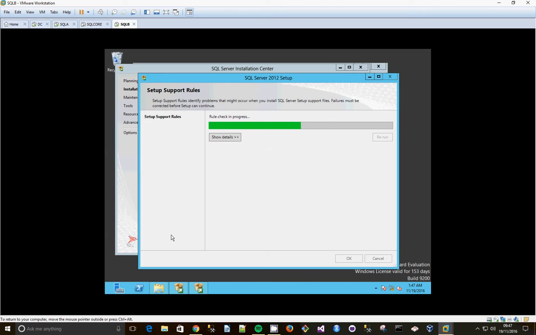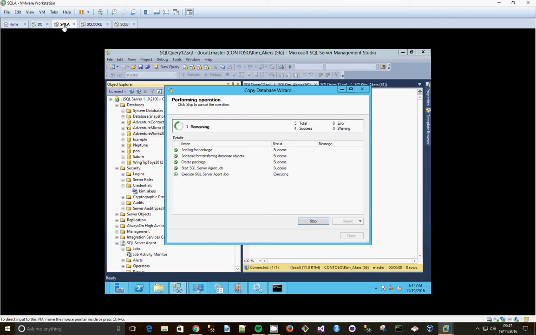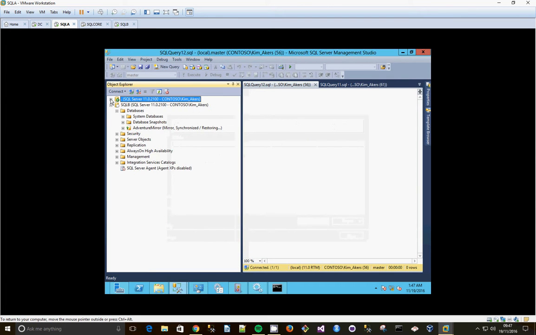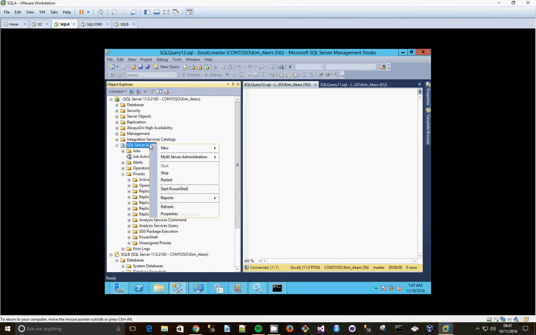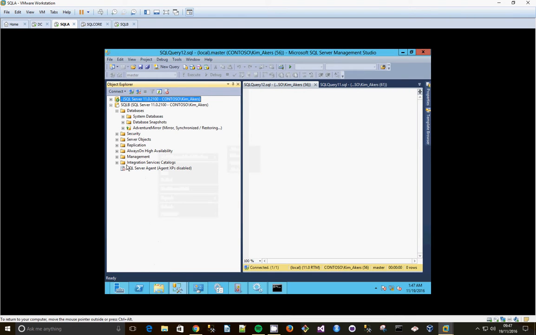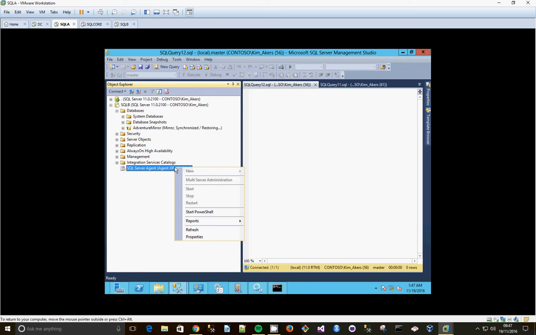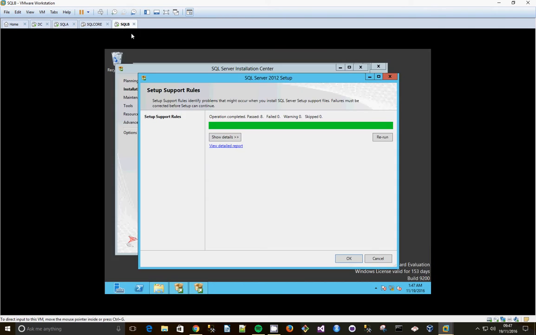We also need to make sure that SQL agent is started on both servers. I think I've already done this via a different task. So on SQL A, you can see there that it's started. And then on SQL B, oh, it's actually not started at the moment. That's not working at all. So let's jump to SQL B.